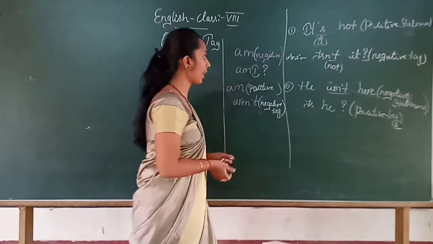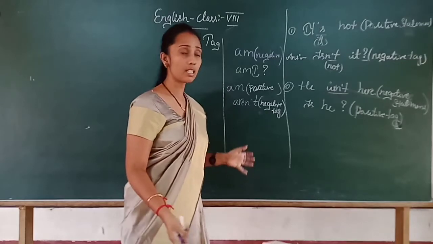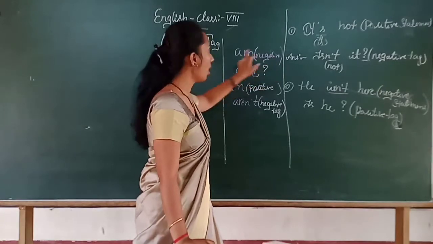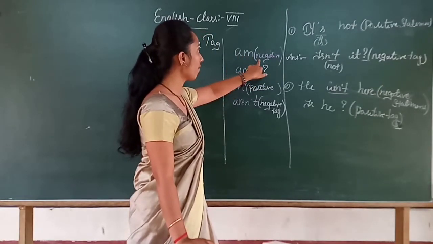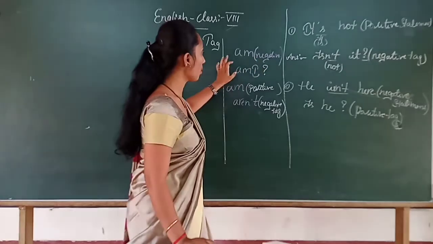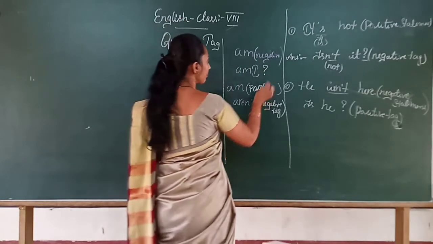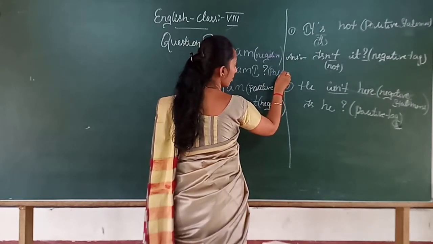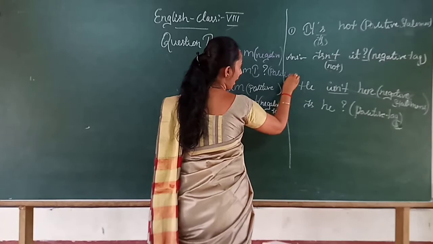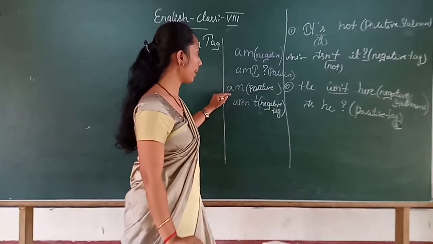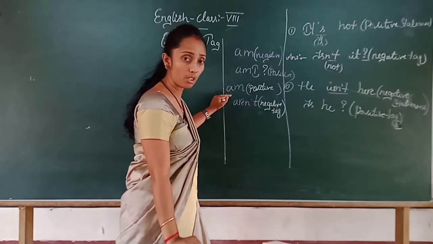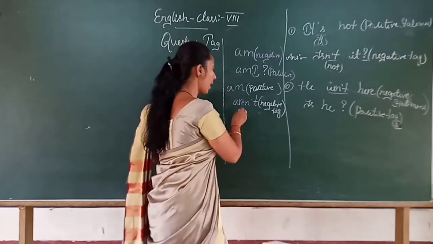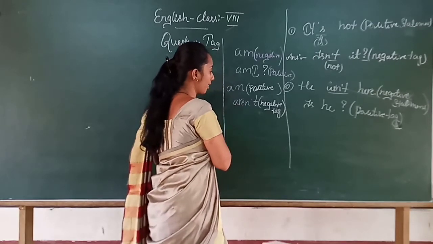See, I will repeat once again. If a sentence with the auxiliary verb am is in the negative form, then your positive tag should be am I. Okay? And if a statement is a positive statement with auxiliary verb am, then your negative tag should compulsorily come as aren't I. Correct?